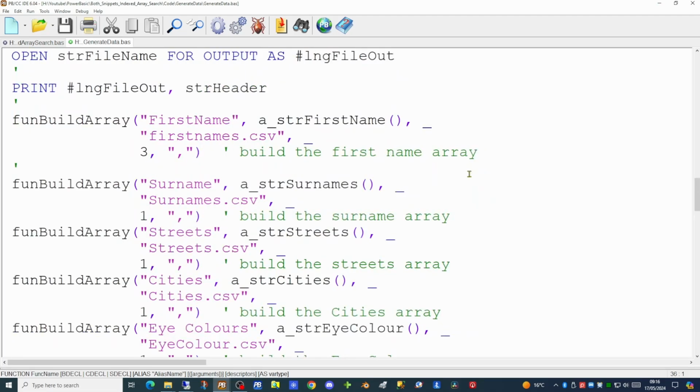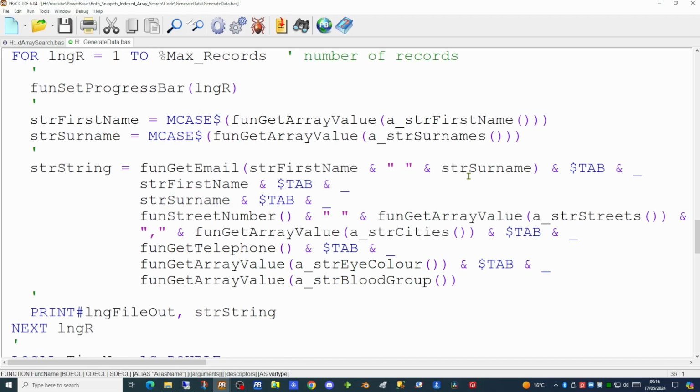The next part in the function is to load each of these static files, these seed files, into its own array. And then once we have populated those arrays, we're going to do a for next loop from 1 to the maximum number of records, generating the information and pushing it out to the file.